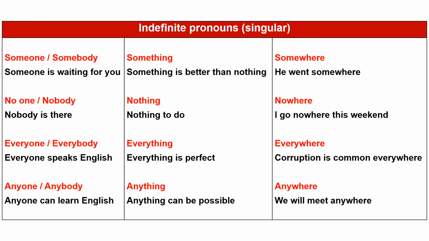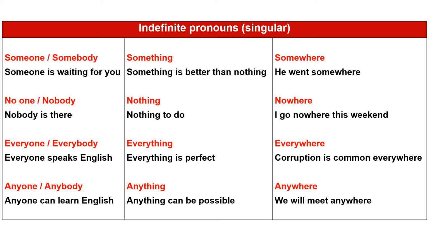Indefinite pronouns, singular forms, someone and somebody. Both have the same meaning. Then what is the difference? Someone is a formal word and somebody is an informal word. In spoken English, we use formal and informal words, so we can use both the words in spoken English.